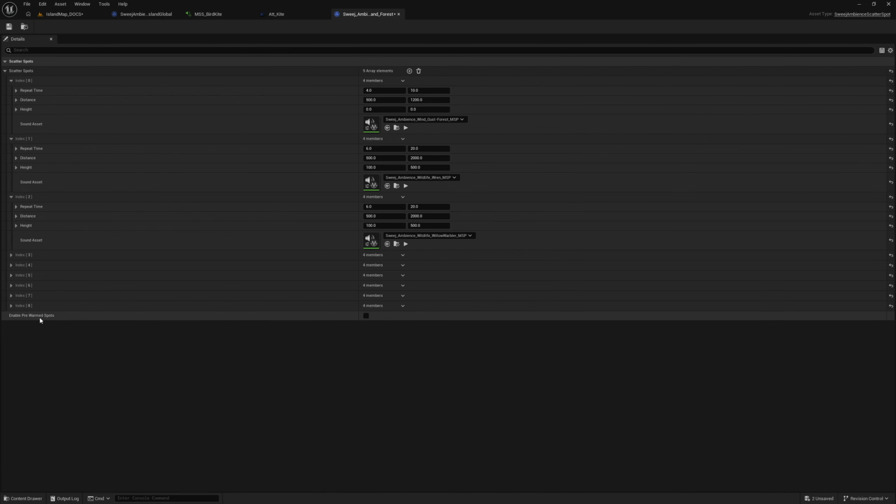So here's where this option comes in: enable pre-warmed scatter spots. When this is enabled, as the threshold is passed, a random time for each element is calculated, anywhere between 0 and the minimum time for the element. This helps to build up the initial set of scatter spots in a way that feels fairly natural and mitigates the problem of having to wait for all those initial repeat times to take effect.